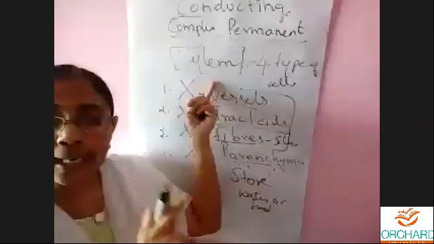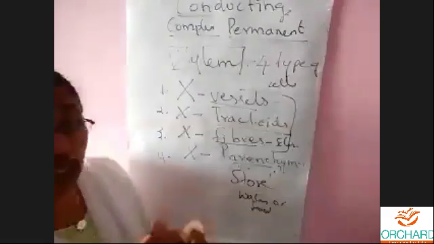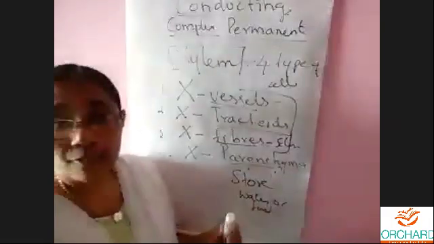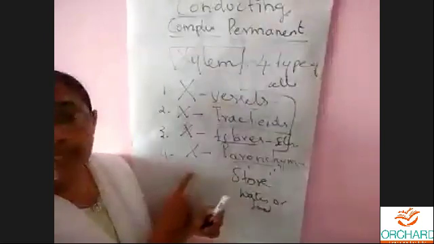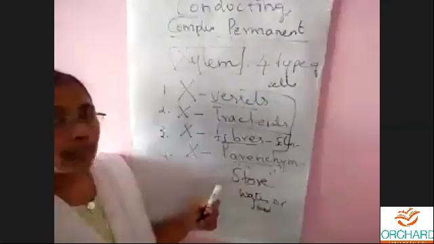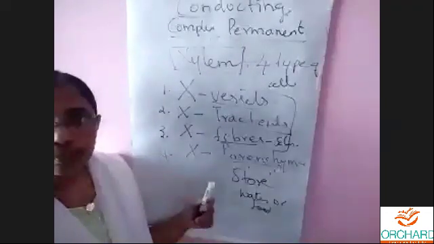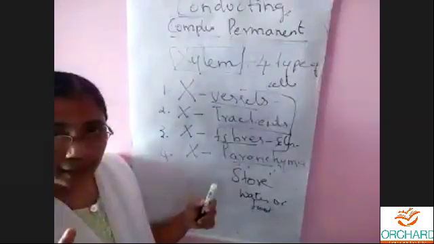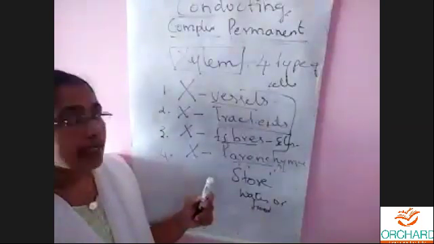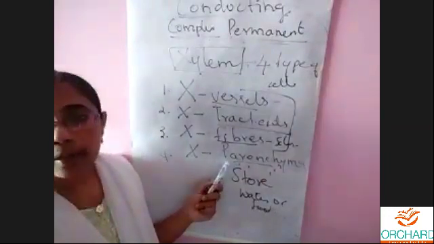That's what we call xylem as a complex tissue. All say to yourself all these four types of xylem elements. This totally we call xylem elements. What are they? First, everyone has to say xylem vessel, xylem tracheids, xylem fibers, and xylem parenchyma.